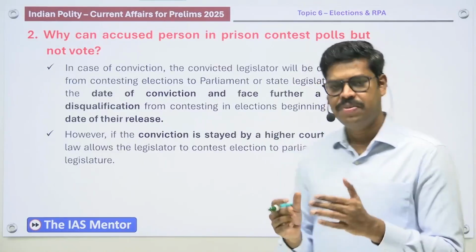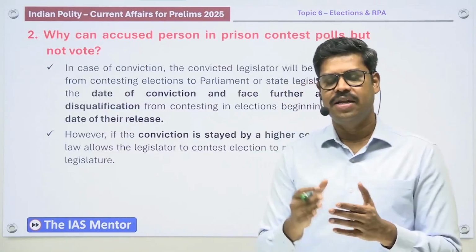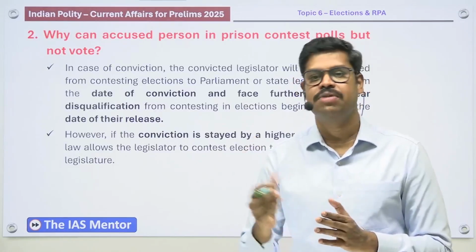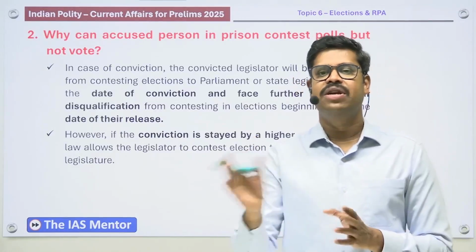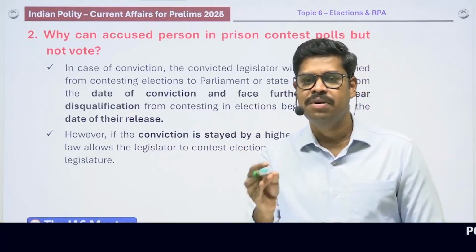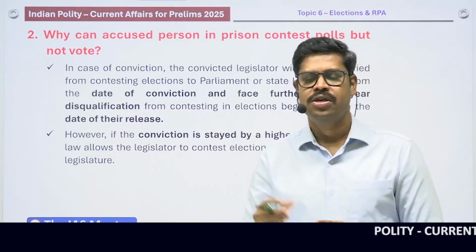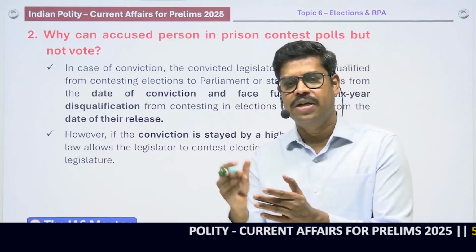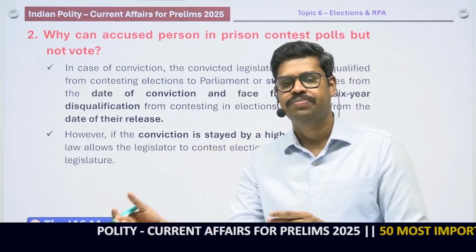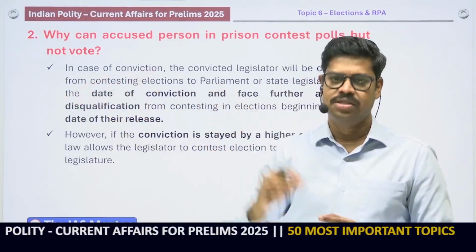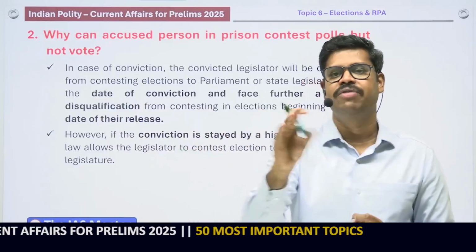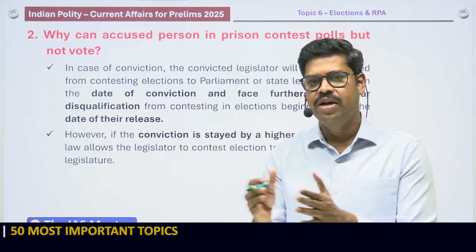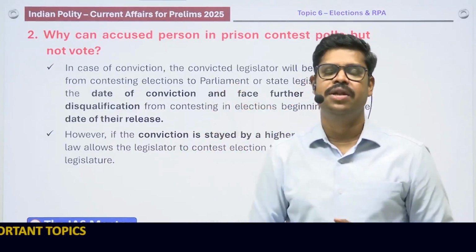Suppose a candidate is convicted for 2 years on a defamation case, criminal defamation. Because he is convicted for 2 years, and the minimum conviction is 2 years, he can be disqualified. So the individual is disqualified from contesting election for 2 years till the time he is released, and then he is also disqualified for another 6 years because he is satisfying the minimum conviction period of 2 years. Suppose the individual is convicted in a district court, and therefore makes an appeal in the high court.